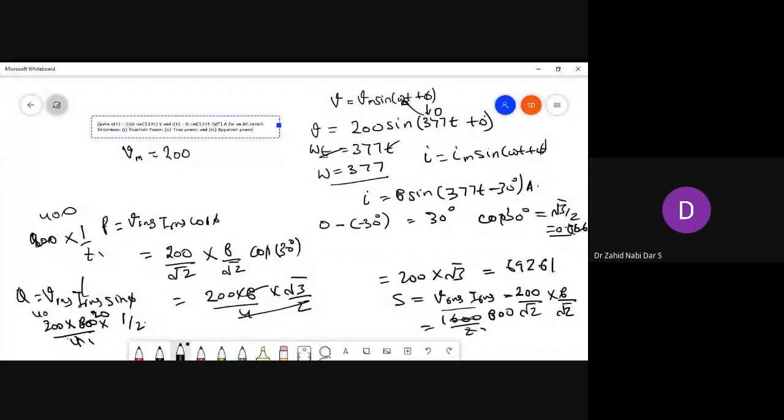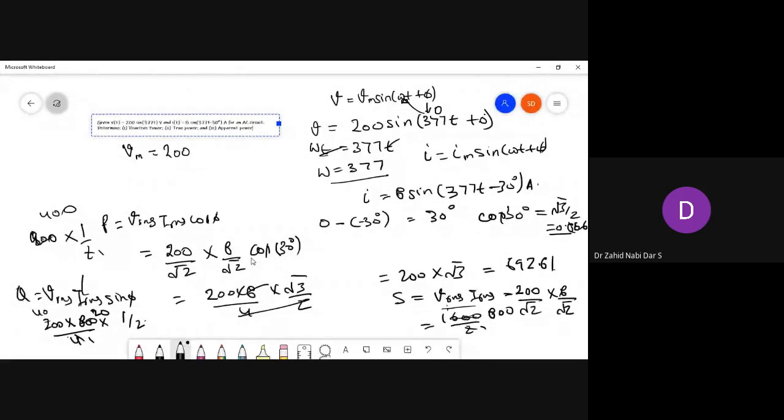VRMS was 200 by root 2, and 8 by root 2, so this is 1600 by 2. Like this only you have to do. Are you understanding? So VRMS, IRMS into sin phi: VRMS IRMS value is 800 and sin 30 is 1 by 2, so it would be 400.